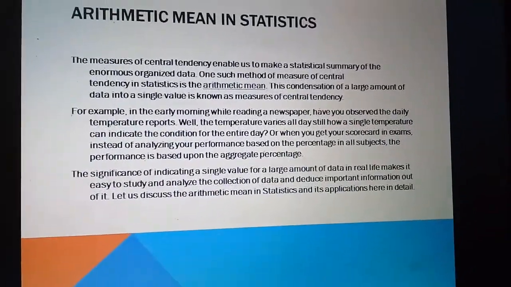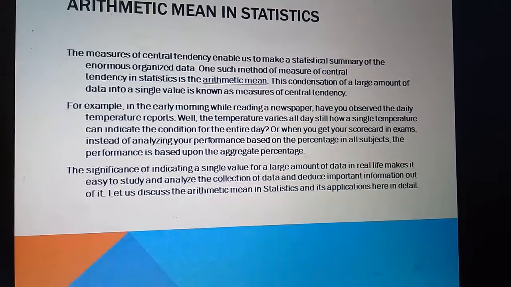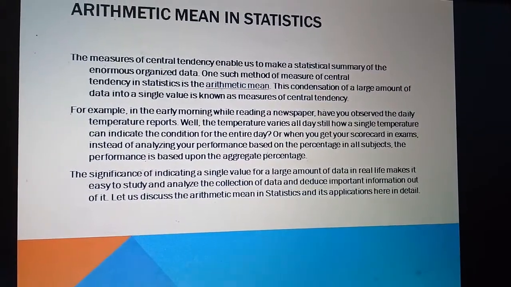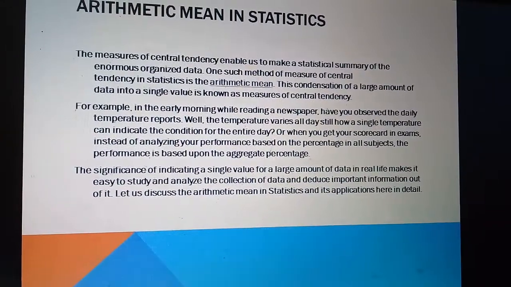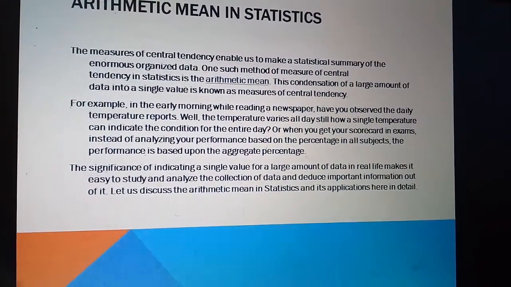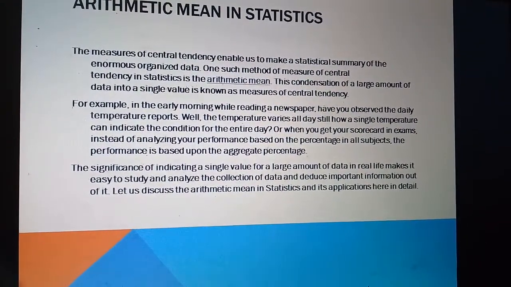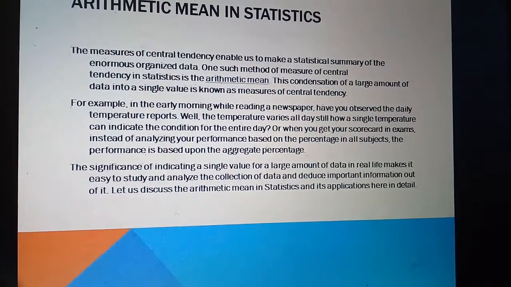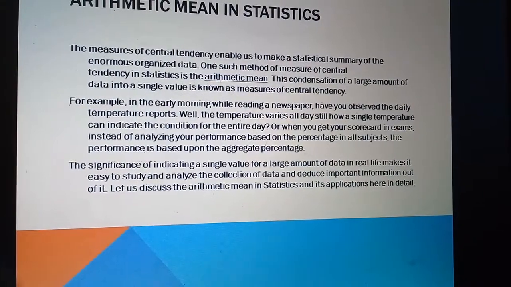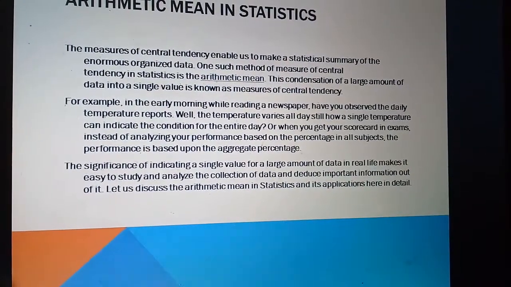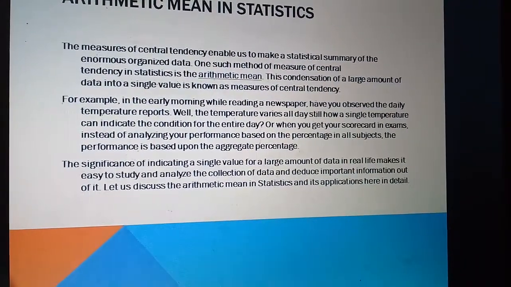Arithmetic mean in statistics. The measure of central tendency enables us to make a statistical summary of the enormous organized data. One such method of measure of central tendency in statistics is the arithmetic mean. This condensation of a large amount of data into a single value is known as the measure of central tendency.